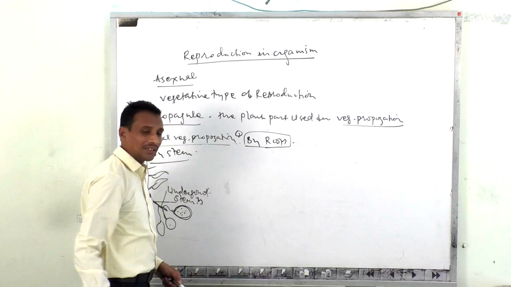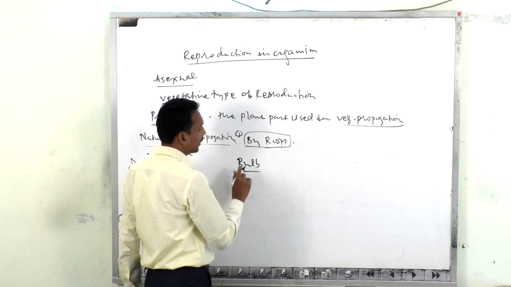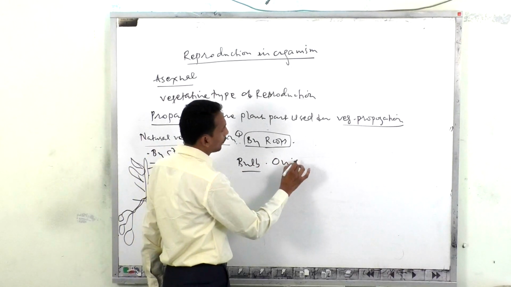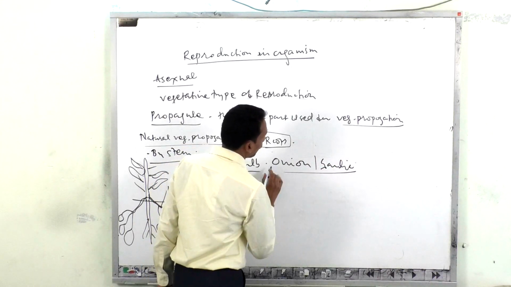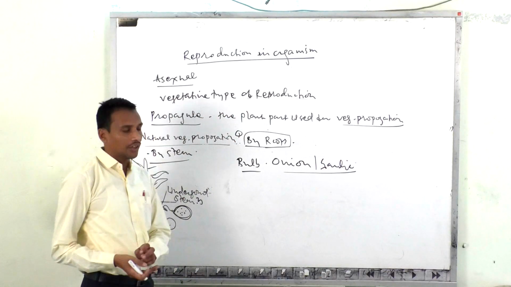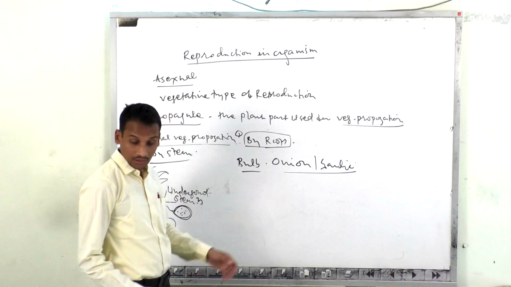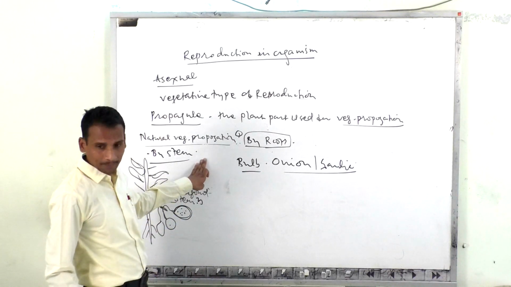Bulb, the best example in the case of bulb is the onion or the garlic. Here, from that particular onion and garlic there should be a formation of a new individual. It is also a modified underground stem. So there are four different kinds of modified stem.